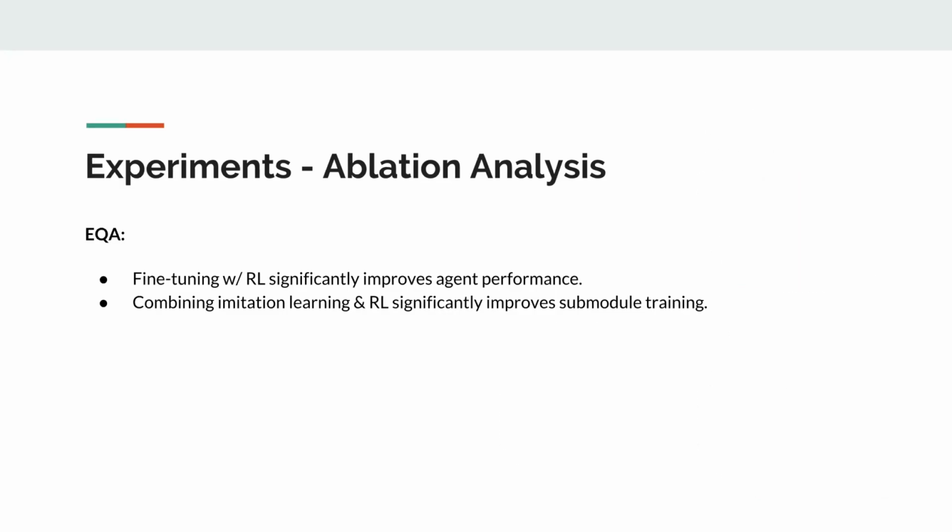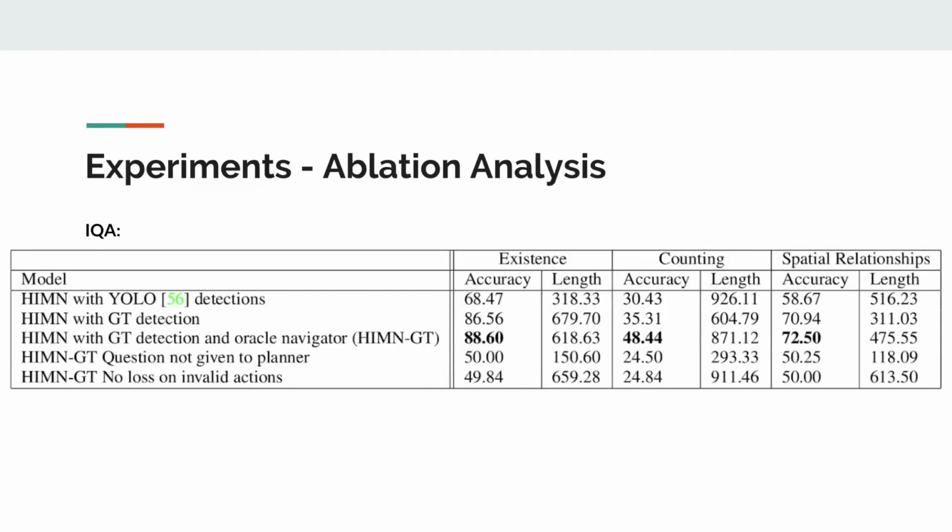In IQA, Gordon et al. examined the performance effects of various submodule tweaks. They replaced the visual navigation submodules with ground truth, that's rows 2 and 3, finding each substitution boosts performance considerably. They also try omitting the question vector from the planner and find that performance decreases significantly. It's perhaps unsurprising, but confirms that the planner is indeed paying attention to the questions and using it to inform